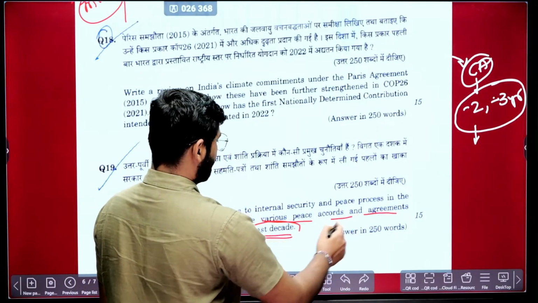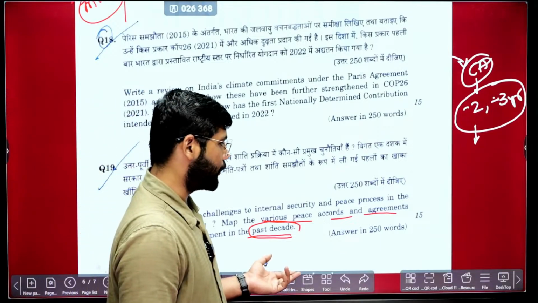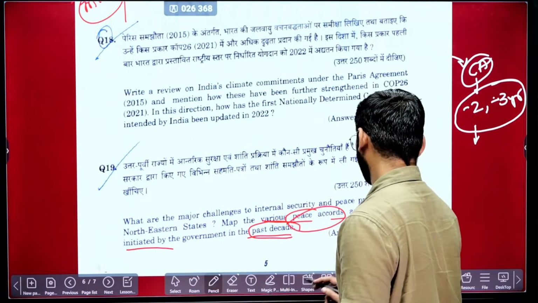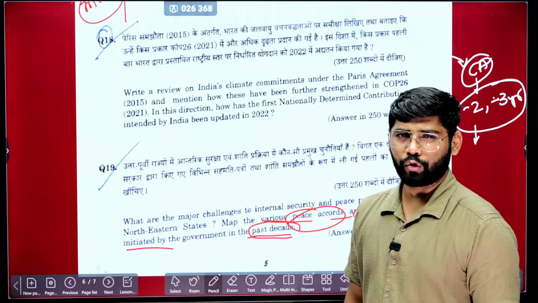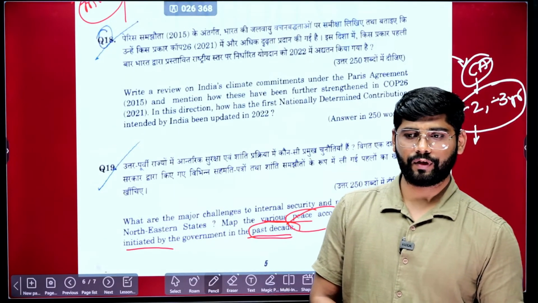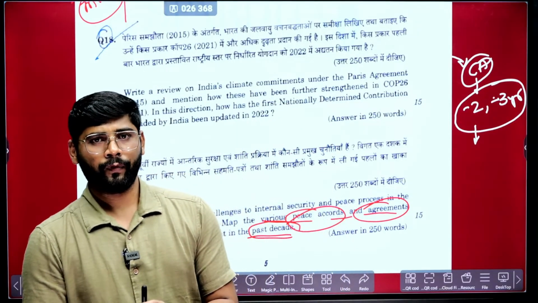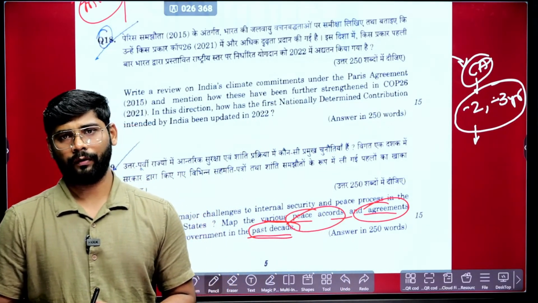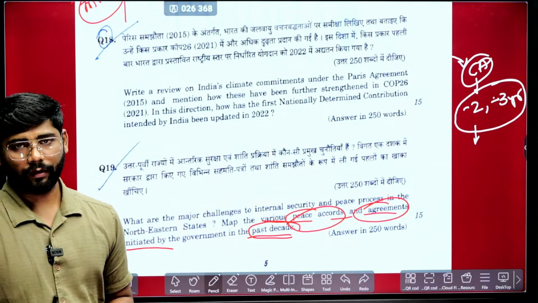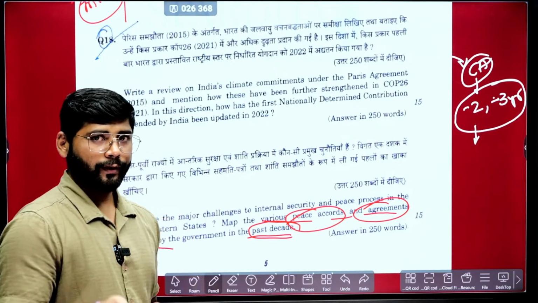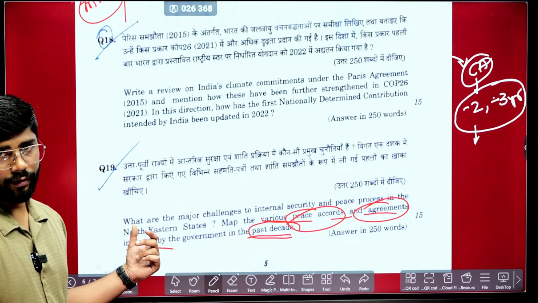Various peace accords and agreements, with Nagaland, with Mizoram, again with Manipur. So these are the accords, and these peace accords were again making news, because in the last one or 2 months, Nagaland was again coming in news, because the group that had given up on the separate constitution and separate flag for Nagaland is again saying, we have not given up. It is always part of their agenda. So these news items are coming, and so this again made it into the GS3 mains paper.